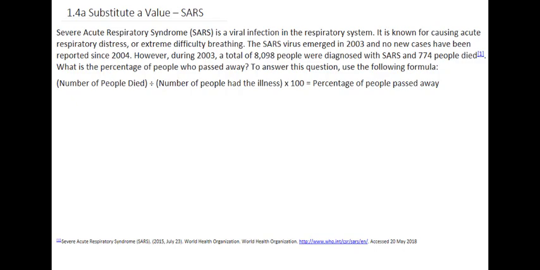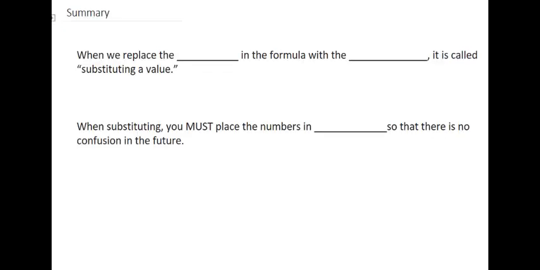So to answer this question, we're going to use the following formula. The number of people died divided by the number of people who had the illness times 100, which will give us the percentage of people who passed away. So let's go over a few things. When we replace the words in the formula with the numbers, it is called substituting a value.